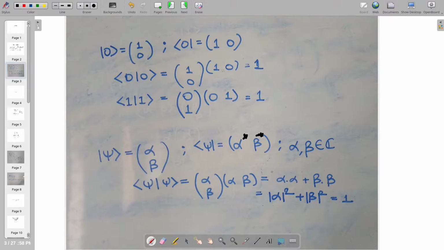There's another interesting operation associated with bracket notation, which is this. This particular notation is nothing but the dot product of this bra and this ket. When we represent the given vectors in matrix notation, this means nothing but matrix multiplication. You will see that when these two bra and ket are equal, then this dot product will be equal to 1. This is true for both complex numbers and real numbers.